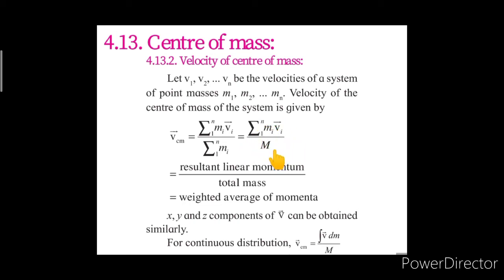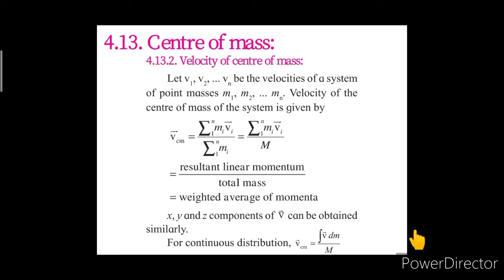Now this summation mi vi vector is nothing but the resultant linear momentum of the system, which is divided by the total mass of the system. Hence this ratio, resultant linear momentum upon total mass, is a weighted average of momenta.